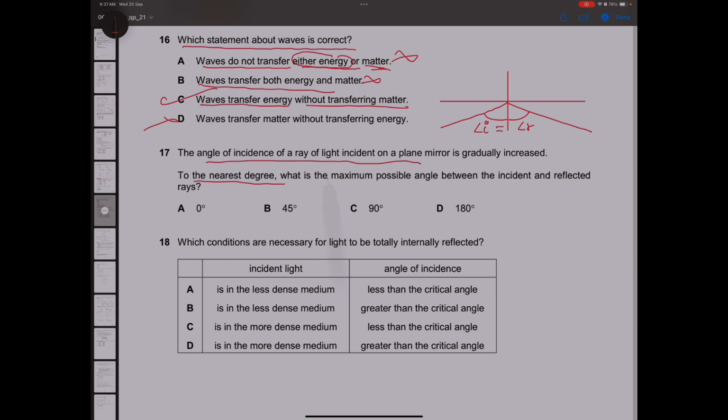What is the maximum possible angle for reflection to take place? So what you can do here is the maximum nearly will be something like this. It can be a bit more. So where is this angle going towards? Is this not going towards 180 degrees? Yes. So the answer will be 180 degrees.